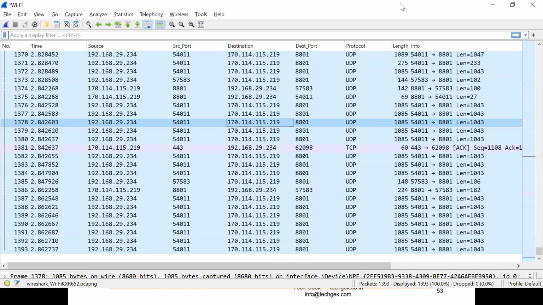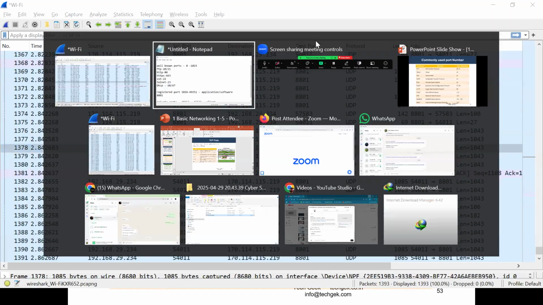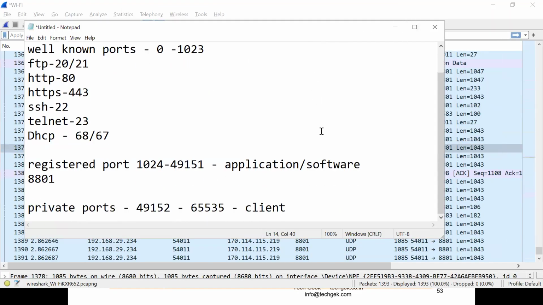You got my point? Yeah, I understood, but my question is, the name says registered port. I thought every application or software that comes into IT would have a dedicated port. Not like that. Registered ports are for applications, right? Yes, but officially they have not assigned these to any services. Are you getting my point? Yeah, understood. But they pick from those ports, depending upon the situation.